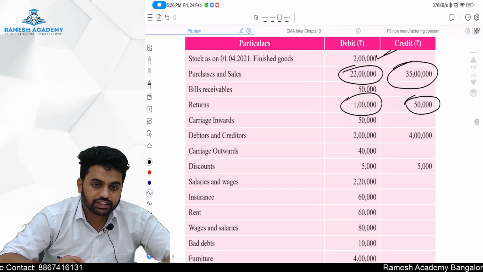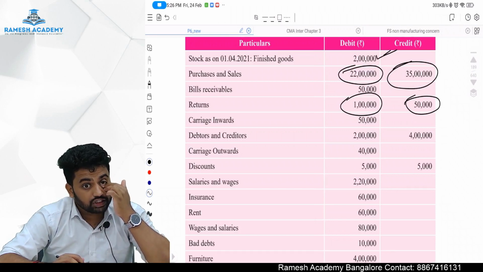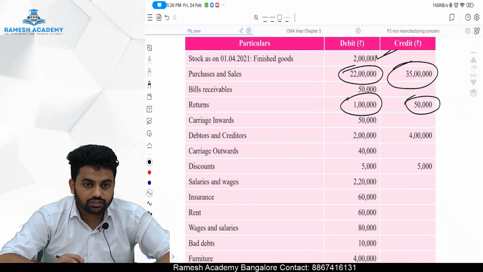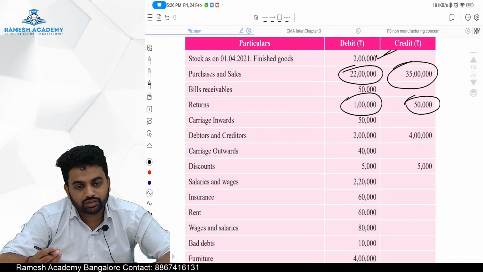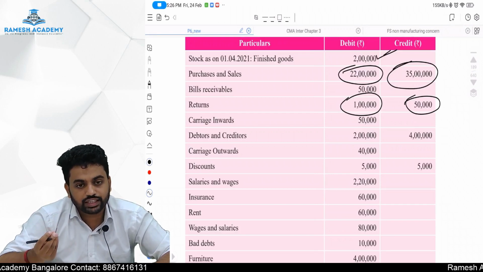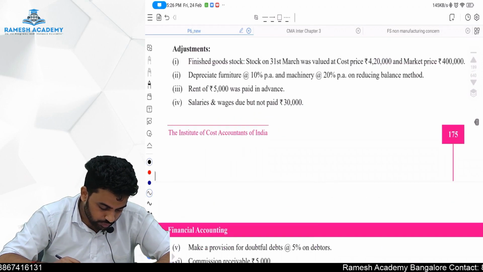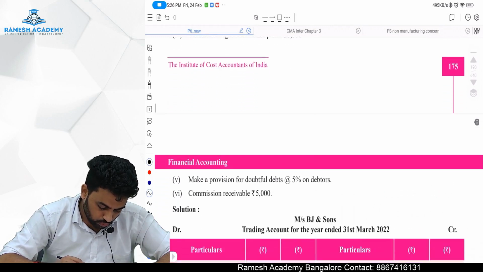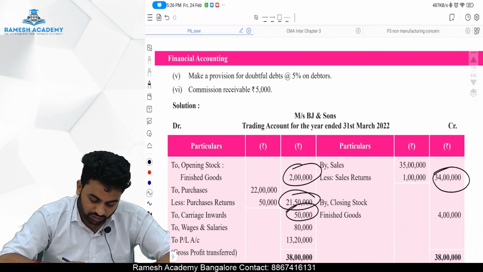Next there is a carriage inward. Carriage inward is an expense. Which expense, sir? Direct expense. Direct expense means what, sir? Which is relating to the purchases. When it's relating to the purchases, it should be relating to the trading activity. When it's trading activity, you should write it in the trading account. So trading account, to carriage inward 50,000 rupees. Hope there are no adjustments relating to this. As there are no adjustments relating to this, to carriage inward 50,000 rupees. Done.